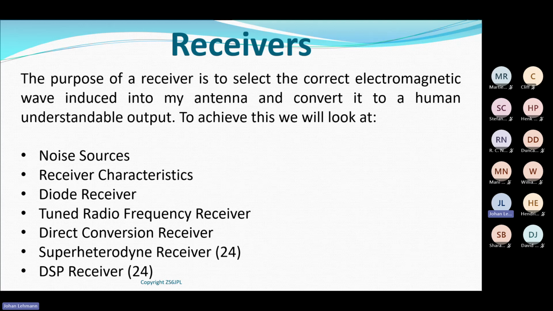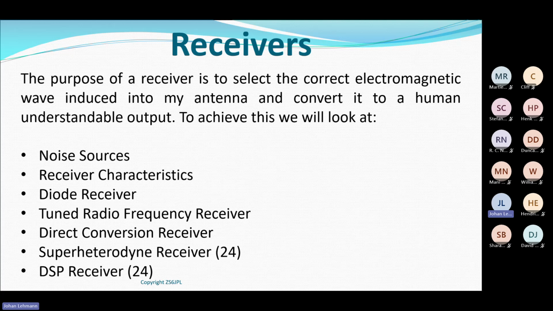When we look at receivers, we've got to look at noise sources. It's a very important part of receiving. We're going to look at receiver characteristics, what makes a receiver good or bad. Then we start with some types of receivers. The most elementary receiver you can find is the diode receiver.